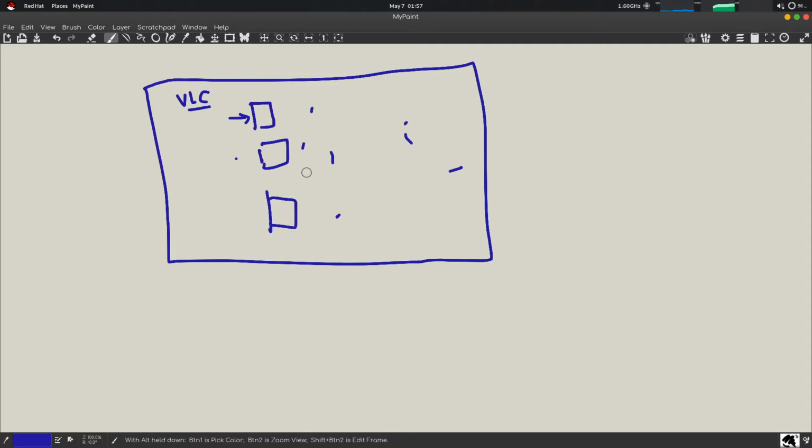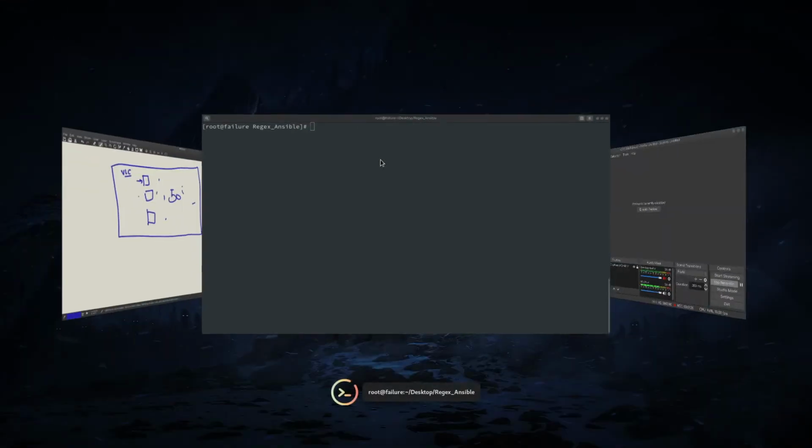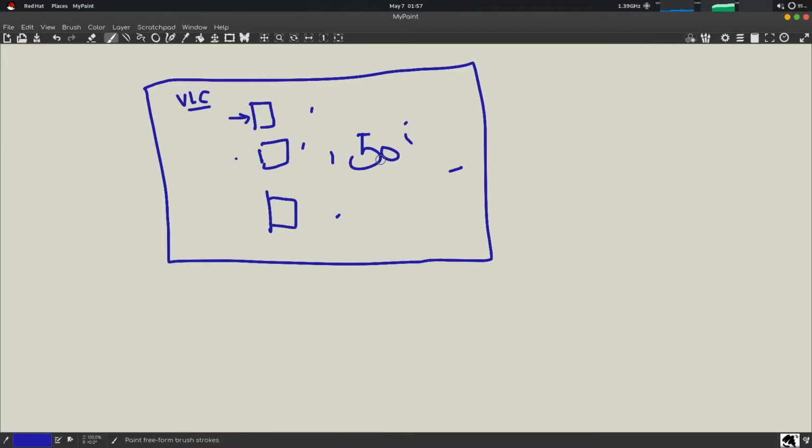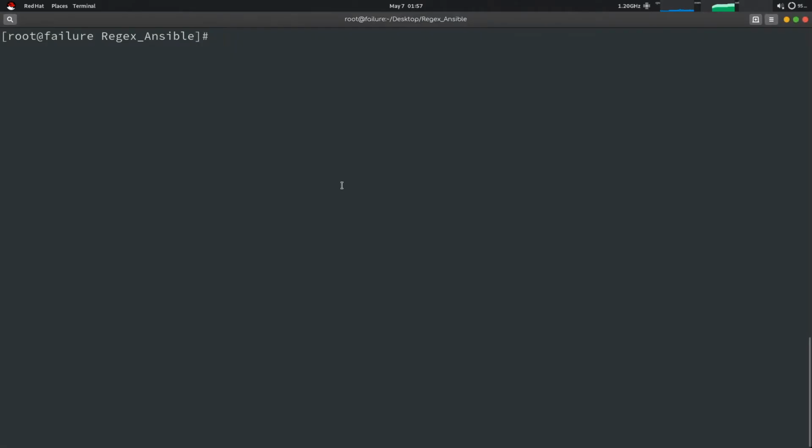So there are 50 computers, and you have to install VLC media player on each of them. So what will be your approaches?